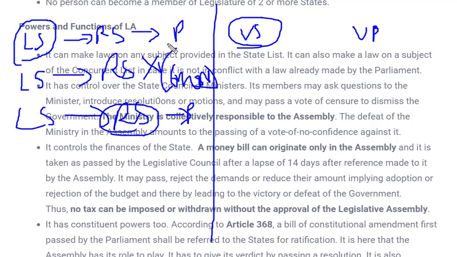Lok Sabha, Rajya Sabha, President directly given assent. Second case, Lok Sabha gives a bill to Rajya Sabha. Rajya Sabha doesn't like it and keeps it for 6 months. And the second time, if this bill is again passed from Lok Sabha to Rajya Sabha, they have to give their assent and it will be passed to the President for making the bill.